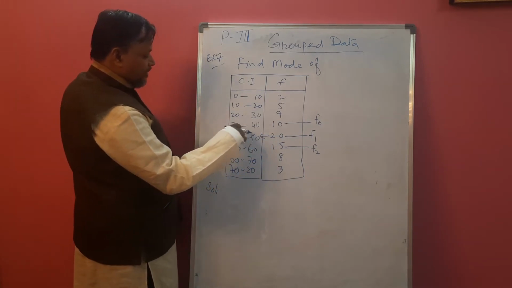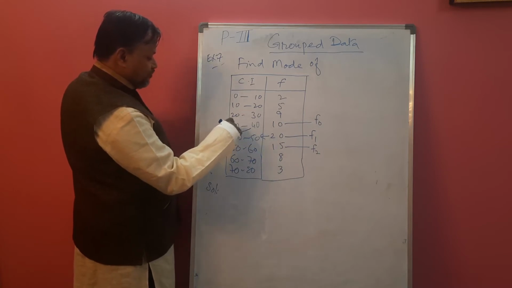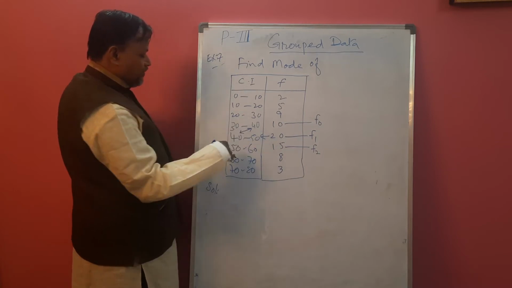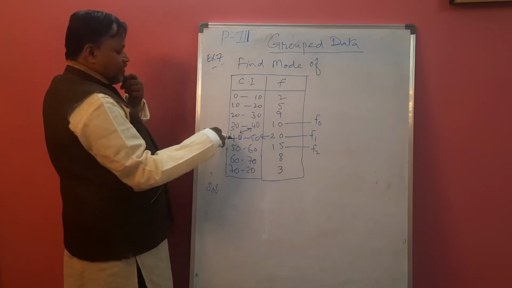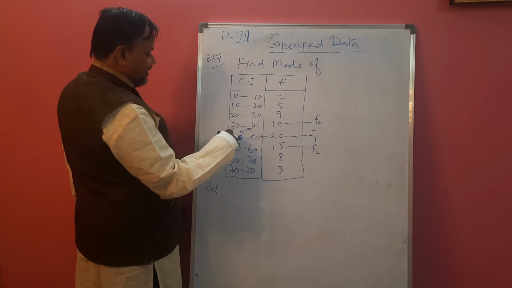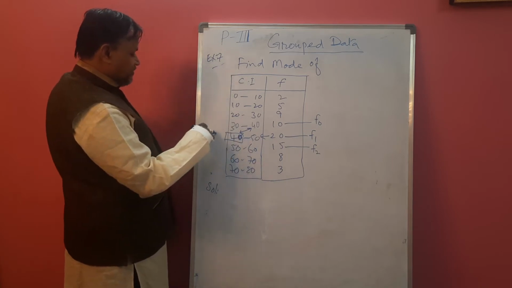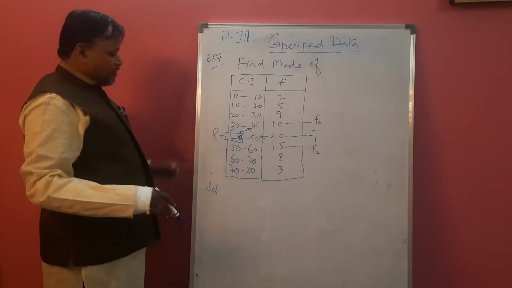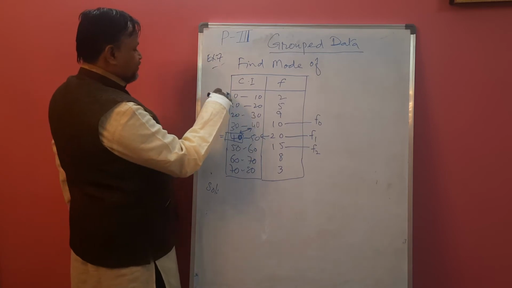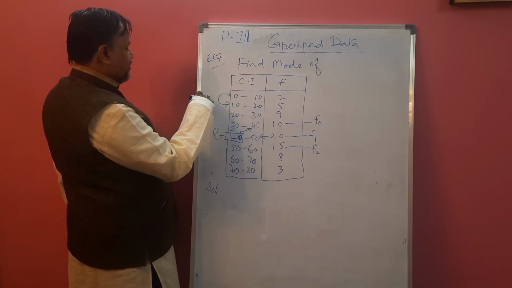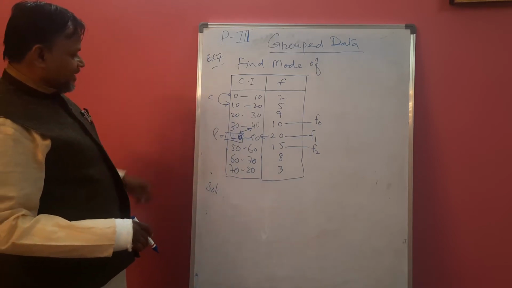This is called the modal class. Since these two values are the same, continuous, we take this as L. So this is our L value. L is nothing but 40. And for the class interval, take the difference of these two, that is H or C. Sometimes we take class interval as C or H.